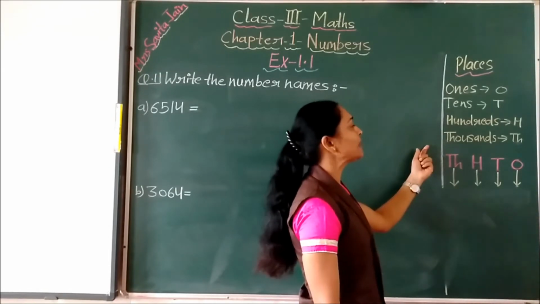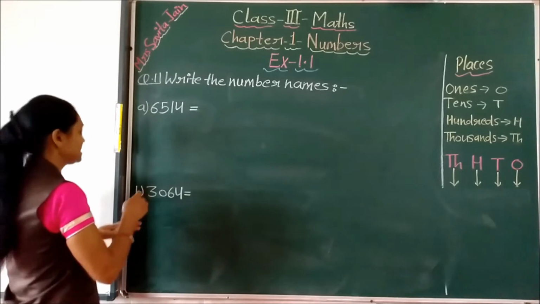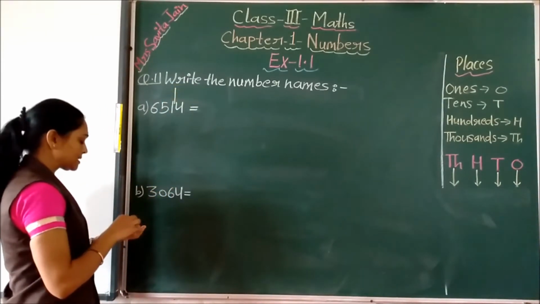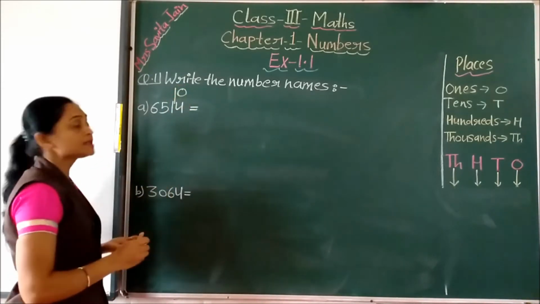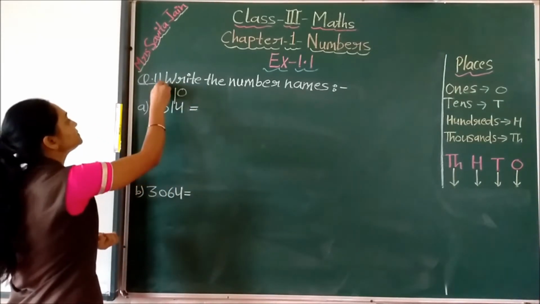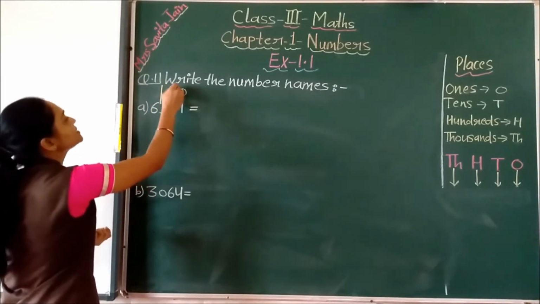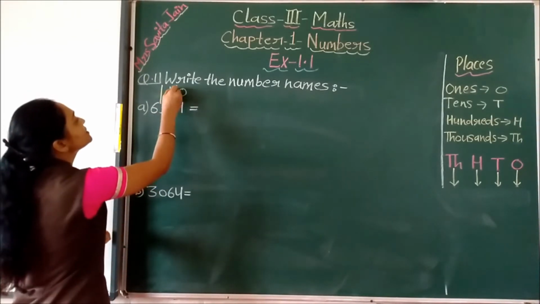What are these places? So first we will mention here also these places everywhere from the right. First place is, which place children? This is ones place. Then second place is tens place. Yes children, tens place.